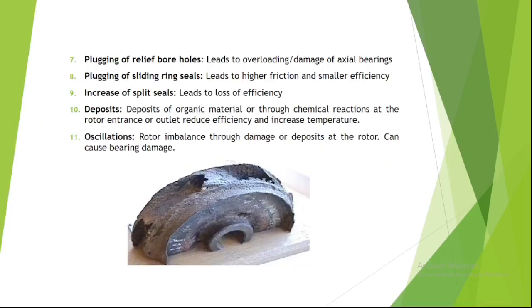Number 7 is plugging of relief boreholes. This leads to overloading and damage of axial bearings. Next, plugging of sliding ring seals leads to higher friction and smaller efficiency. Number 9 is increase of split seals. It may lead to loss of efficiency.